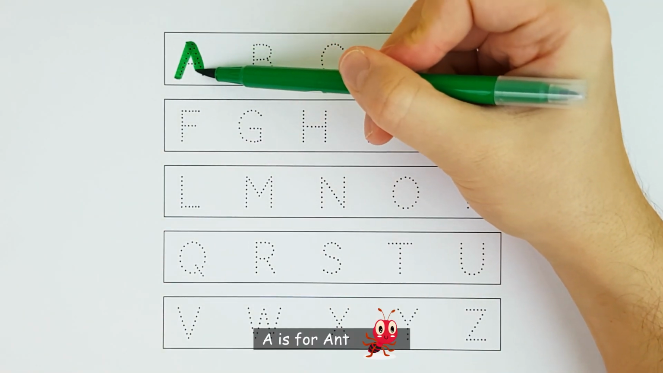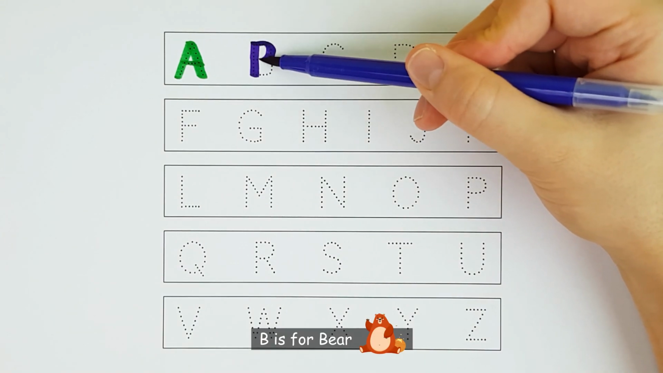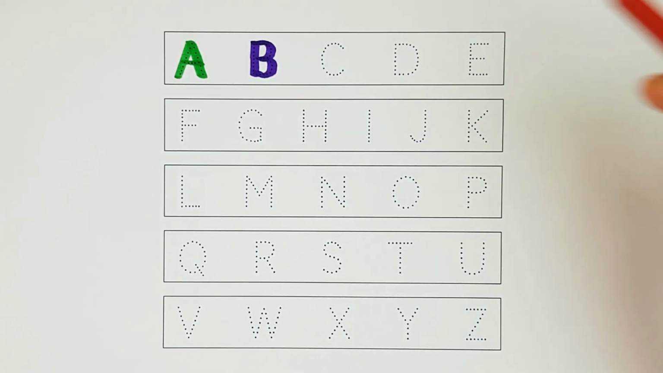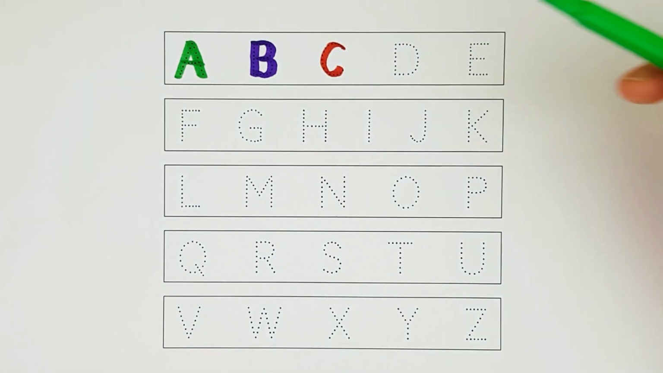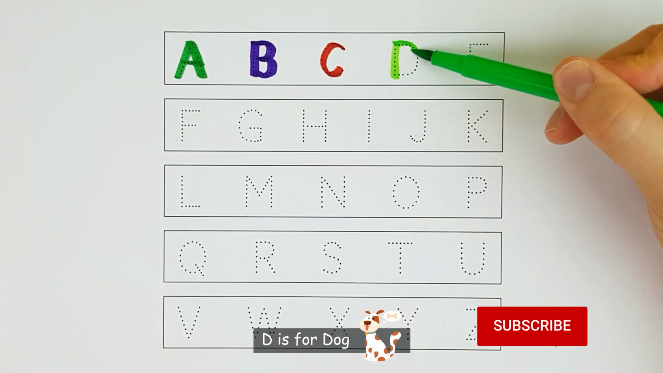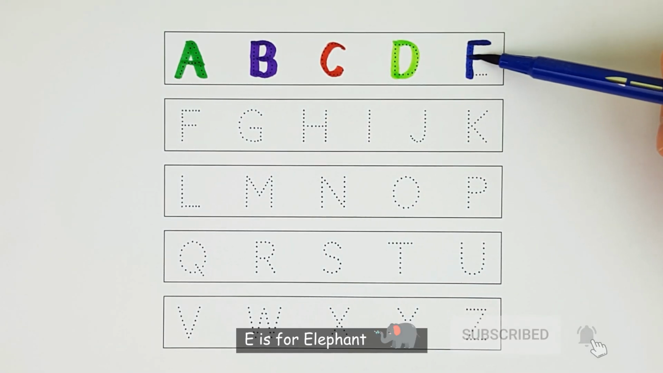A. A is for ant. B. B is for bear. C. C is for cow. D. D is for dog. E. E is for elephant.